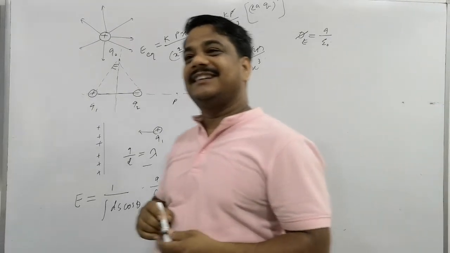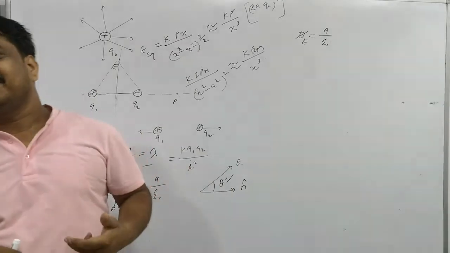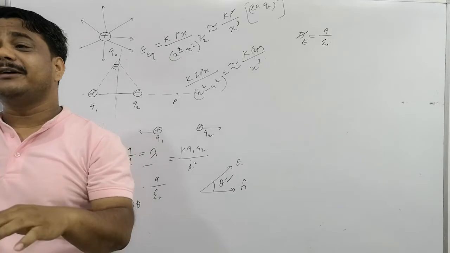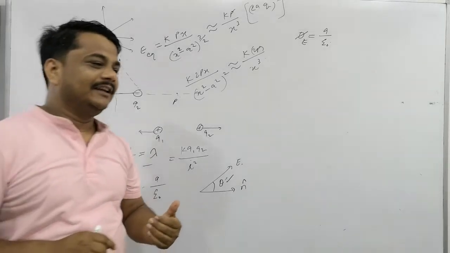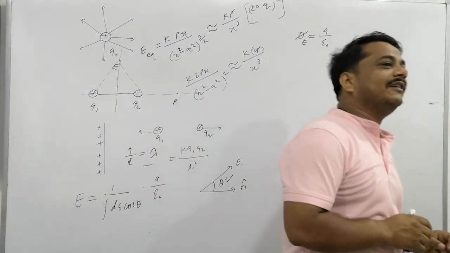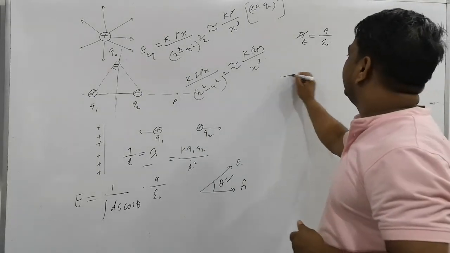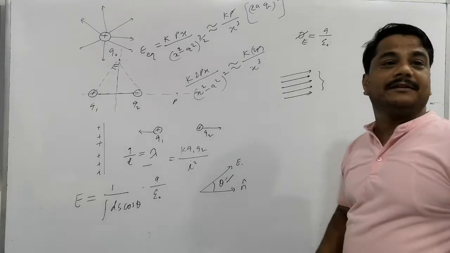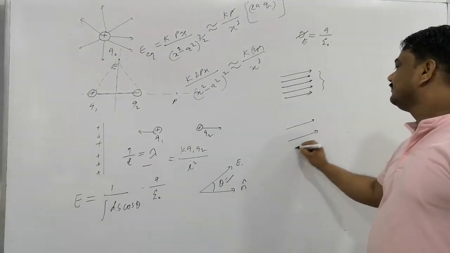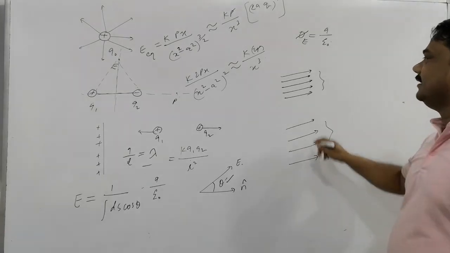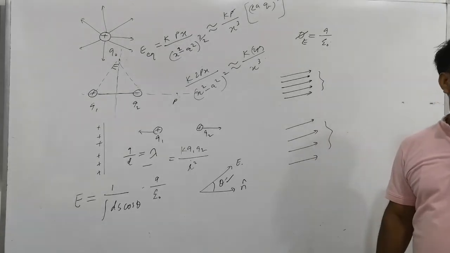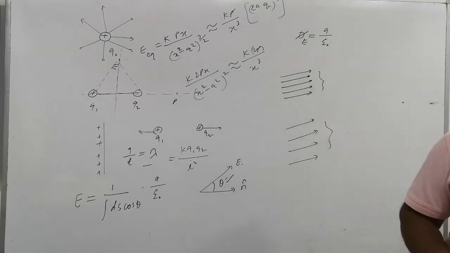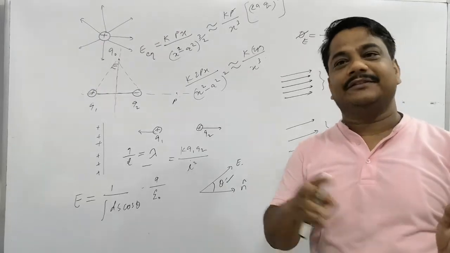When a body is charged, the electric field lines start coming out from the surface of the charged body. And how many total field lines are coming out? Field lines are the representation of the electric field. If you draw the field lines very close, and the field lines are rare elsewhere, what does this mean? There are 5 lines here, 4 lines there, meaning the field is stronger here. This is the geometrical representation of a stronger and a weaker field.